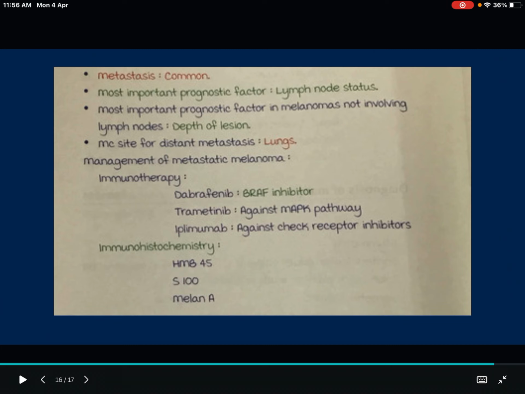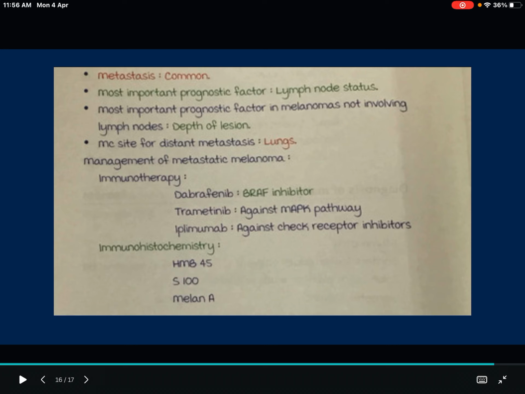The most important prognostic factor in this condition is lymph node status, and the most important prognostic factor in melanomas not involving lymph nodes is depth of invasion. With depth of invasion, we will be staging the cancer, and the most important prognostic factor is lymph node status. The most common site for distant metastasis is the lungs. That's why we are doing the CT and chest X-ray of the lungs.